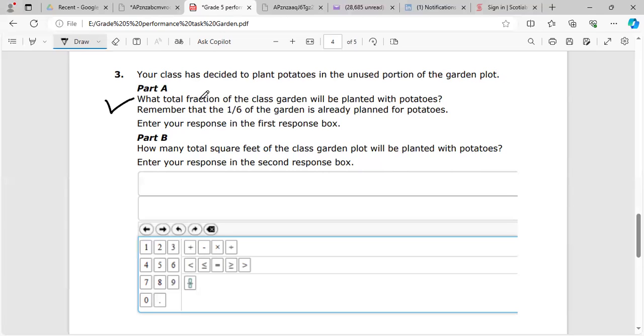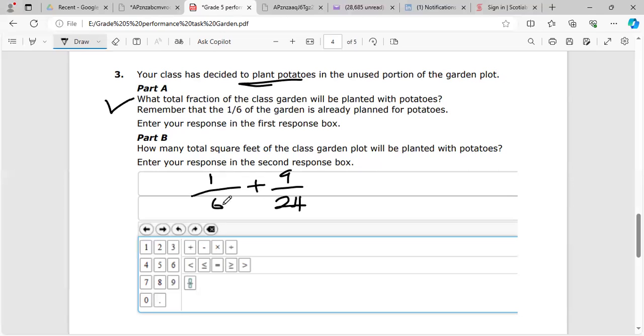Remember, first we have to remember this. Your class has decided to plant potatoes. So guess what, guys? We already have 1/6. Let us reason it out. We already planted 1/6 with potatoes. Now the remainder that we got was 9/24. So we're going to plant that in potatoes as well.